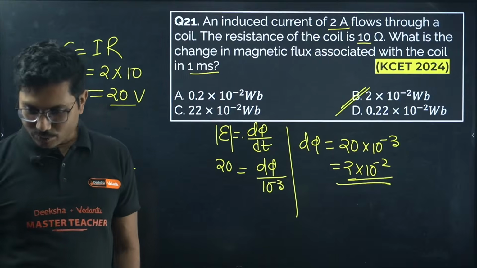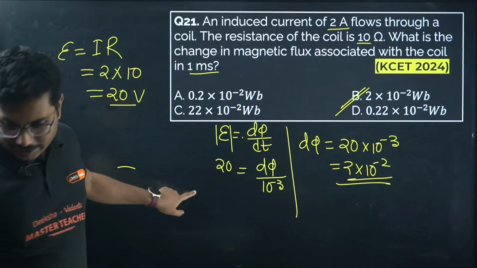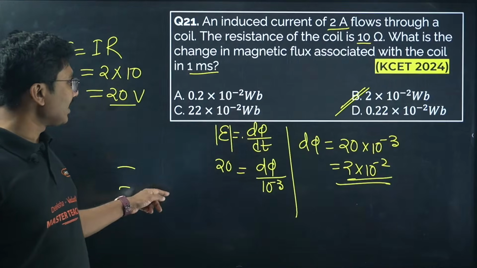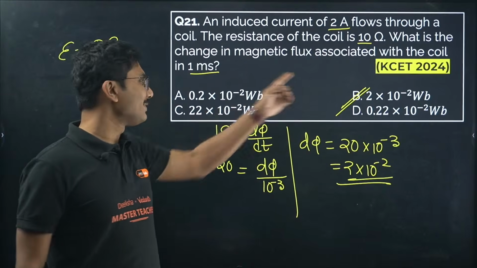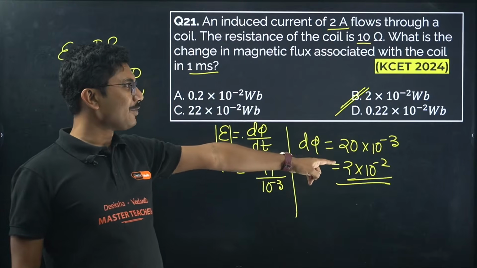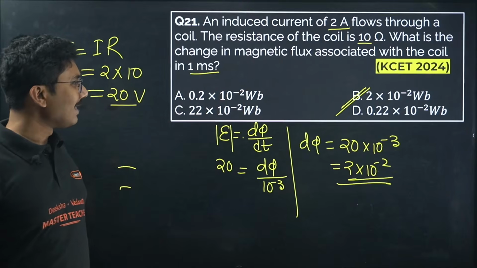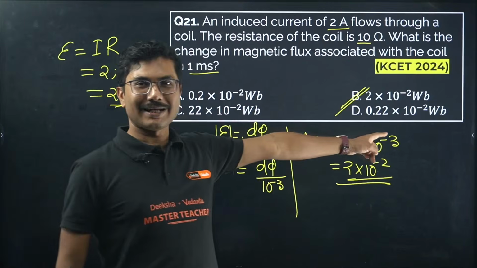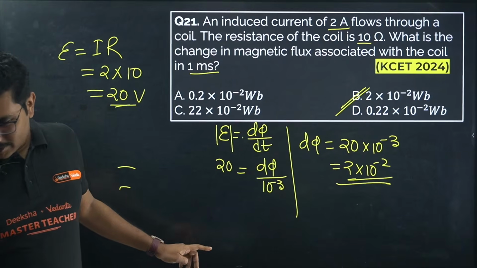Yes, Shaila, I think you are perfectly correct. Rehan also correct, option B. Shaila, why did you change your answer to option A? You answered B, then you changed to the wrong option A. No, option B is correct: 2 into 10 to the power of minus 2. Option A is 0.2 into 10 to the power of minus 2. Here it was 20 volt, 20 into 10 to the power of minus 3, so you adjust the zero and get 2 into 10 to the power of minus 2, right?